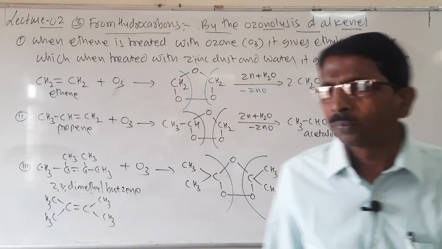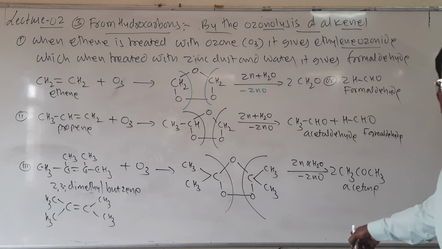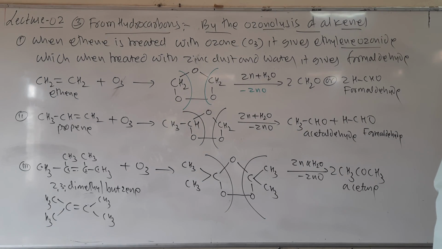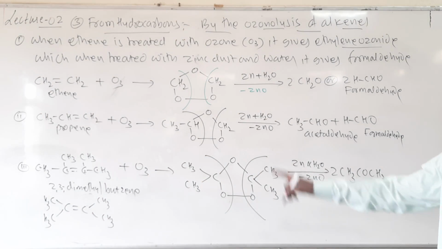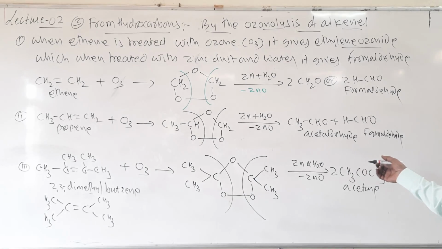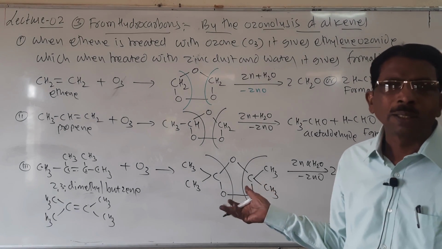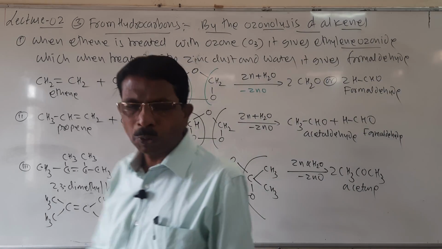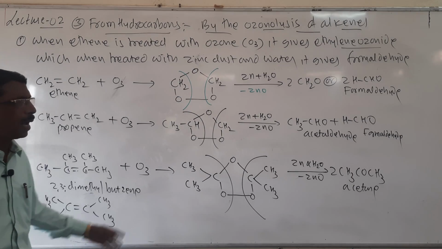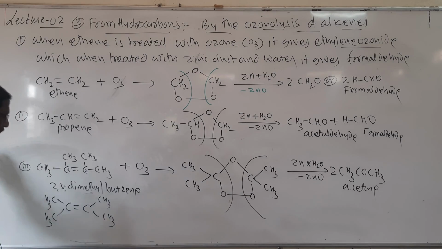Look here students. So here I prepared formaldehyde, acetaldehyde and also acetone. It depends upon the pattern of substitution of alkene, or the nature or type of alkene, so it gives different products. It may give aldehyde or ketone, or a mixture of aldehydes and ketones. So here it is about the ozonolysis of alkenes. They may ask for 3 marks, students.